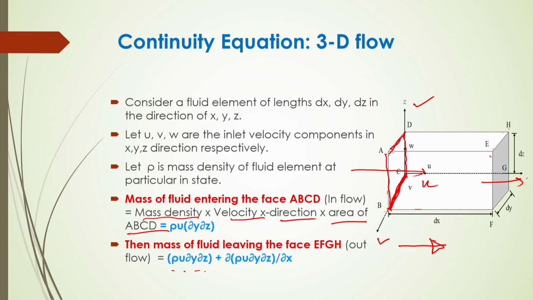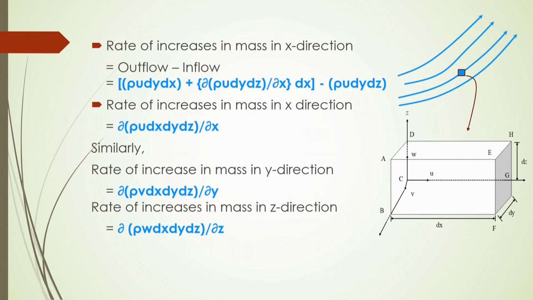whenever it flows out from these sections, there will be a change of mass flow rate or velocity through these sections. That is why the velocity in the x direction will change with respect to x. So, it will be dou rho u dou y dou z divided by dou x. So, finally, the mass will change with respect to x, and this is the mass of fluid that leaves this face in this particular x direction.